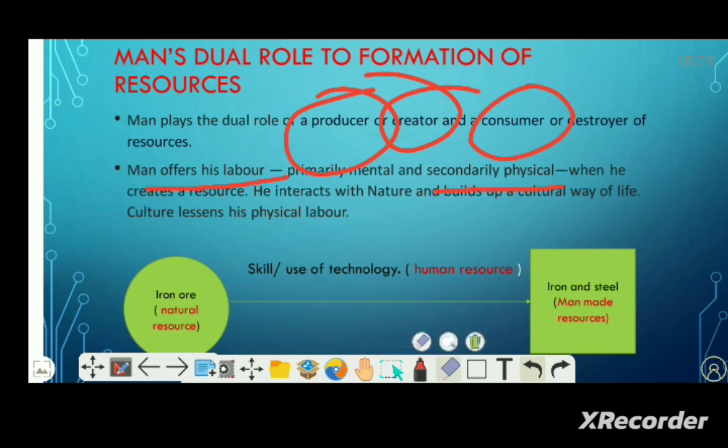That means in this diagram you can see iron ore. It's a natural substance, but here human beings use their technology and skill, mental power and physical power, and ultimately this iron ore is converted into